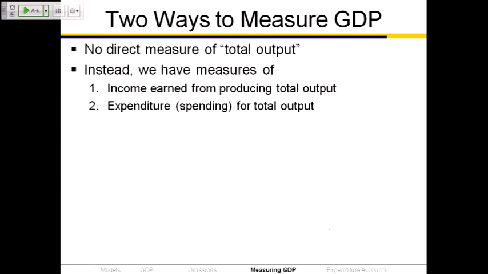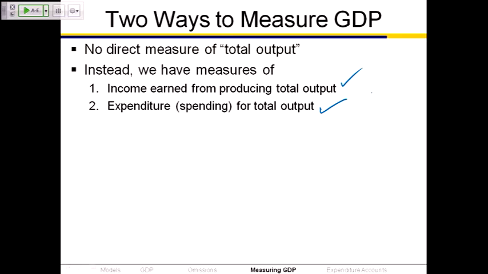One is the income that was earned from producing the output, and the other is the expenditure, the spending, for purchasing the output. So suppose, I know it was expensive because they told me it's got all these electronics in it, let's say this is a $3,000 podium. It's a $3,000 podium for two reasons. We say it's a $3,000 podium because, one, the university spent $3,000 to purchase it. That was the expenditure. That's one way that we come up with a dollar value for this piece of output, this podium, is by how much was paid for it.